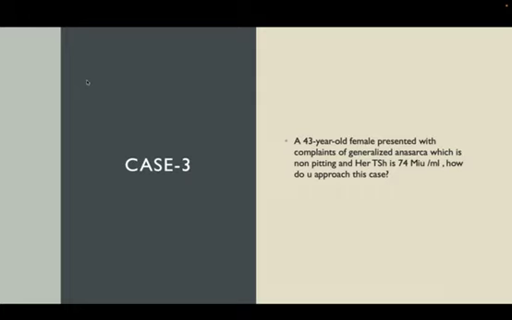So you can start levothyroxine at 1.6 mics per kg body weight. If the patient is around 60 to 65 kg body weight, you can start around 100 mics per day. And the thing is, you should always look for any cardiac illness or any atrial fibrillation history, any arrhythmic history should be asked before starting the thyroid. If the patient has cardiac history, you should always start at a lower dose and gradually titrate upwards, because suddenly giving a high amount of thyroid can trigger atrial fibrillation or any arrhythmia. So if there is significant cardiac history, you should always start at a lower dose and gradually titrate it upwards.